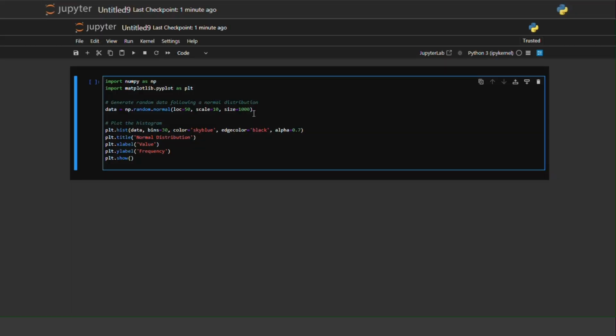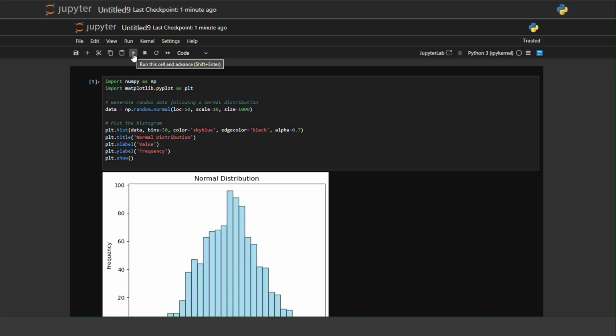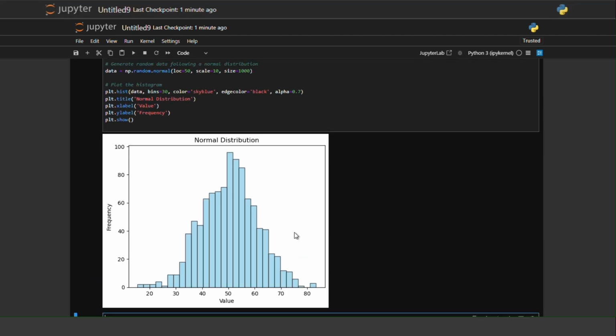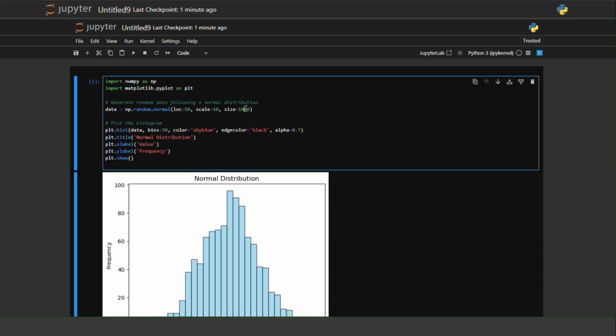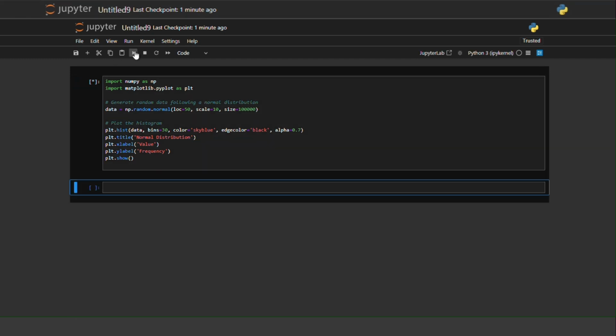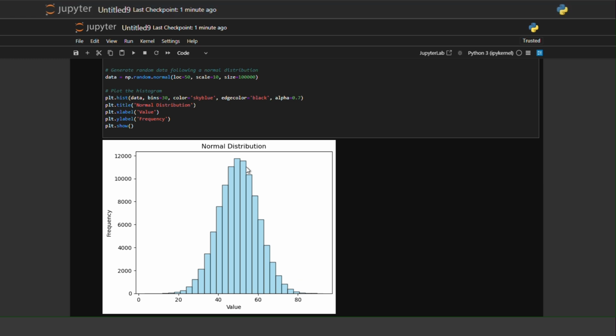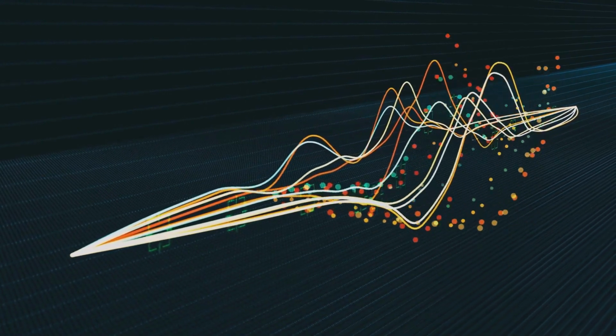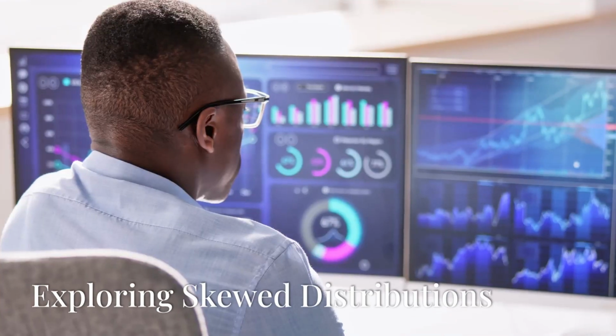The example Python code shows how to use the random.normal function from the NumPy library to create a dataset. The first number in the function is the mean, the second number is the standard deviation, and the third number is the total number of data points. So it creates a normal distribution around a mean value of 50 with a standard deviation of 10 and 1000 data points. Play with these values to observe the changes in the graph. But not all data follows this neat bell curve. Let's explore why.